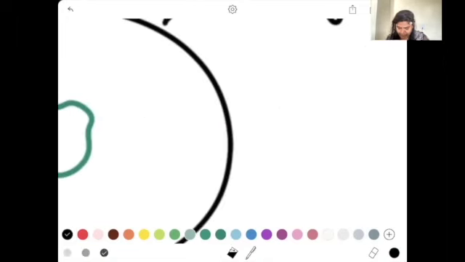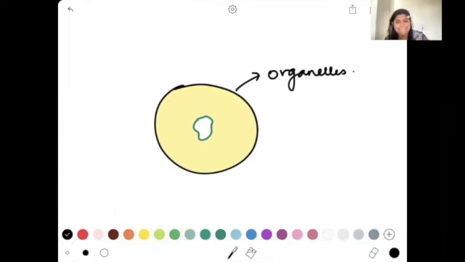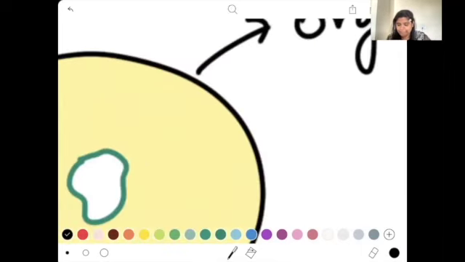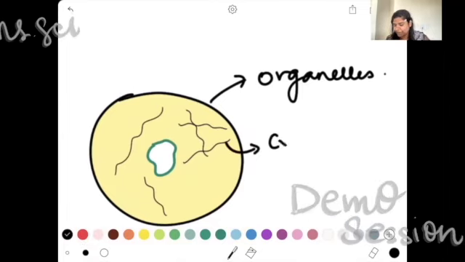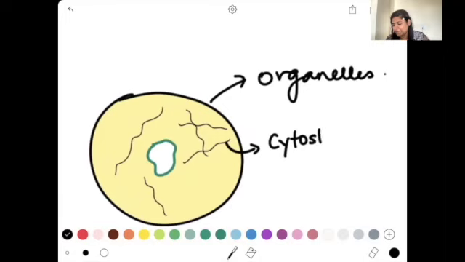I'm just going to put in some amount of cytoplasm. Starting from your cell's nucleus all the way to the cytoplasm, all these organelles or parts of organelles have a certain function to carry out. In this chapter you also learned that there are tiny hair-like structures present all over your cytoplasm. This was your cytoskeleton. Do you remember this part? Do you remember what cytoskeleton is?